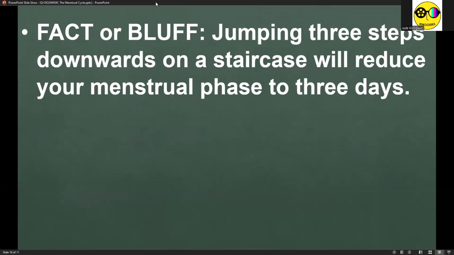Okay, number three, fact or bluff. Jumping 3 steps downwards on a staircase will reduce your menstrual phase to 3 days. This is another bluff. This is just a superstition. If anything, dapat hindi na tumatalon kasi if jumping 3 steps will reduce the menstrual phase to 3 days, then not jumping at all, basically no menstruation. So again, this has no scientific basis, more of like a superstition. Kaya this is a bluff.